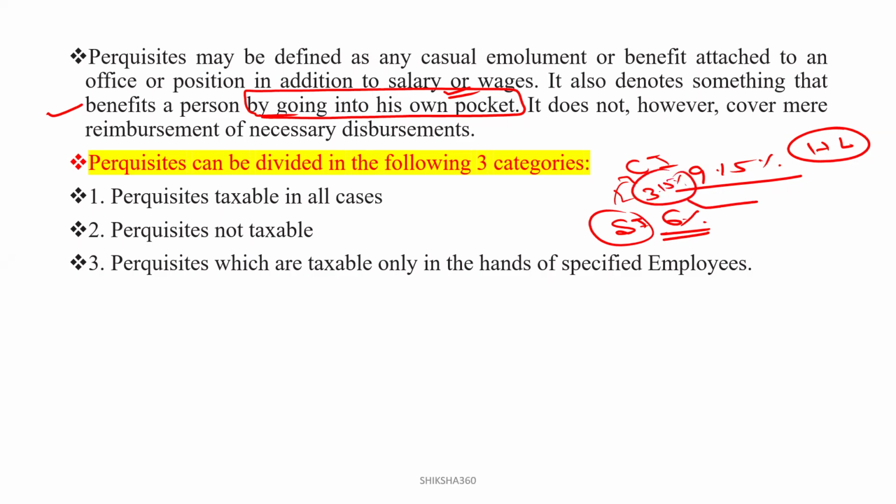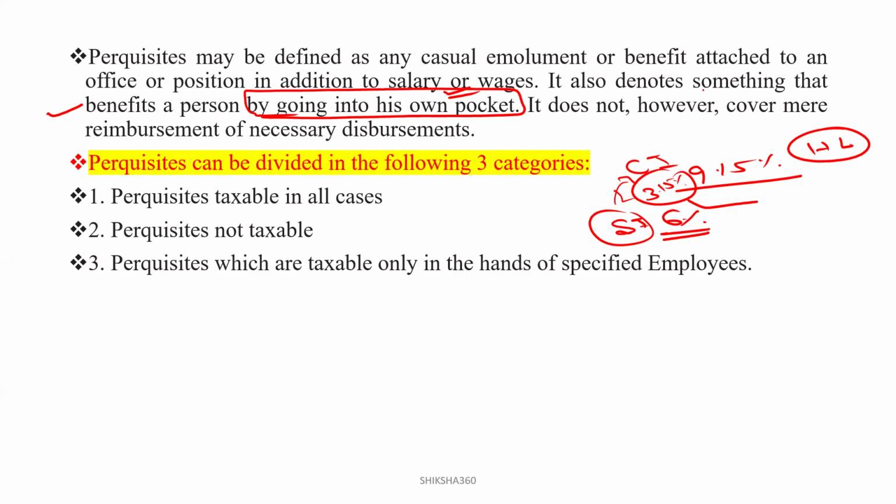Further, it is a question of simple interest or compounded interest. Clear? So this is what is meant by going into his own pocket. Clear? That is, the bank pays from its own pocket to its employees. Clear? This is the benefit given by the organization, but the Supreme Court judged against that.